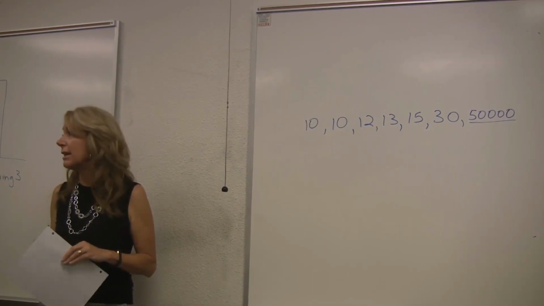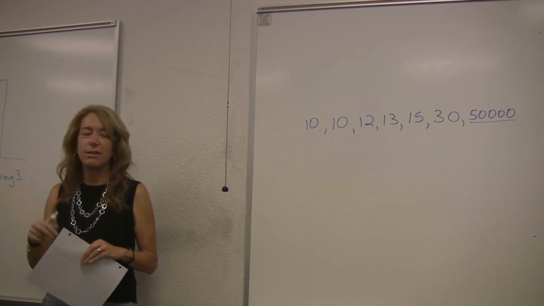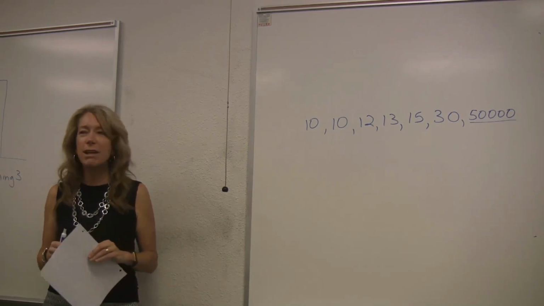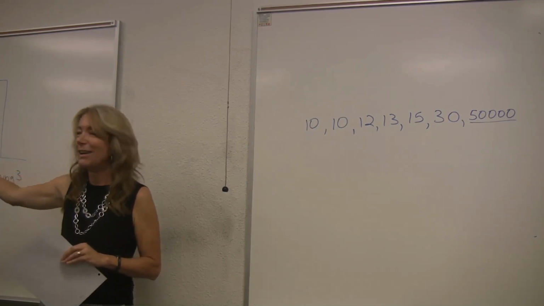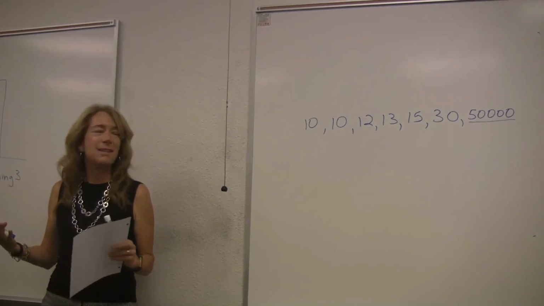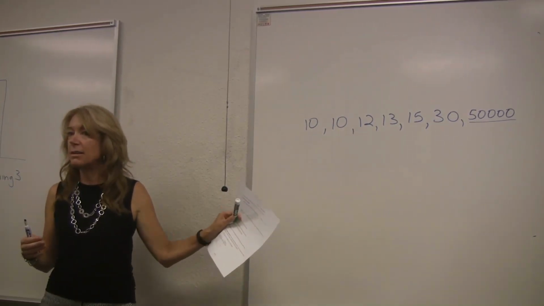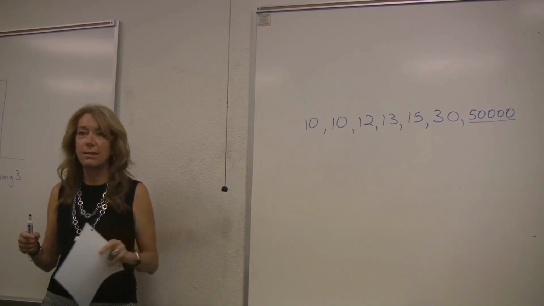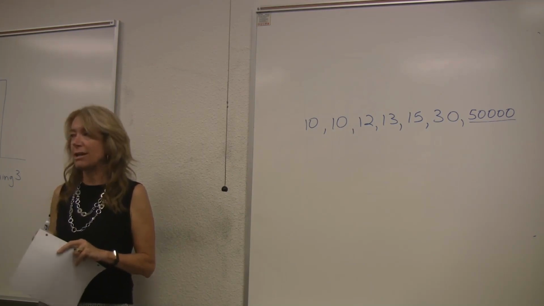Who's already calculated that now? Everybody do the mean already? I get calculators going, I assume someone's doing it. We all agree that 50,000 is going to mess up the mean, just like the kindergarten teacher over here. So the mean is affected by outliers. It doesn't make sense to talk about the average salary is, who's done it now? Someone's done it, I know. There's always somebody who just wants to do it while I'm talking. Nobody? Someone quietly calculate the mean, let me know when you've got it.